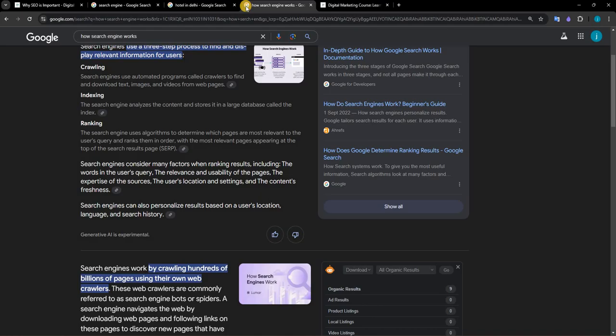So search engine results consider multiple factors. It can be the words in the user query, the relevance and usability of the page, the expertise of the source, the user location and settings, and content freshness. Basically, in further videos we will discuss on which factors the search engine ranks the content, and all the terms in on-page optimization, that we will discuss in the further videos.